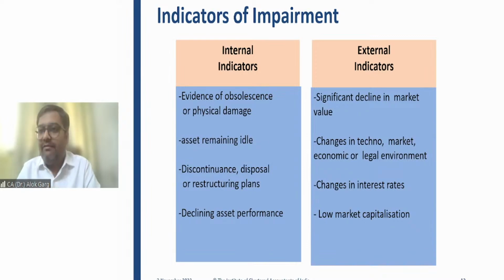Significant decline in market value is again one of the external indicators of impairment. Change in technology, big thing, yes. Change in technological, market, economic or legal environment is again an indicator of impairment.